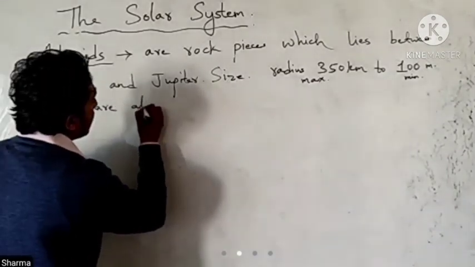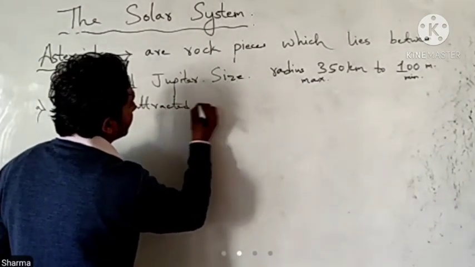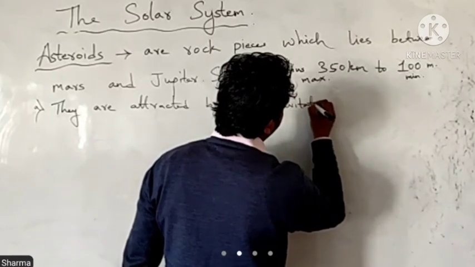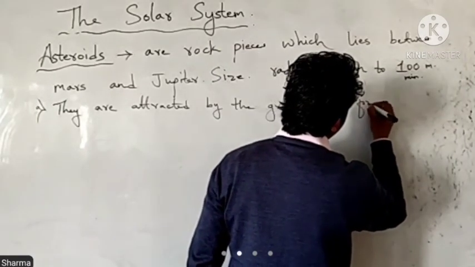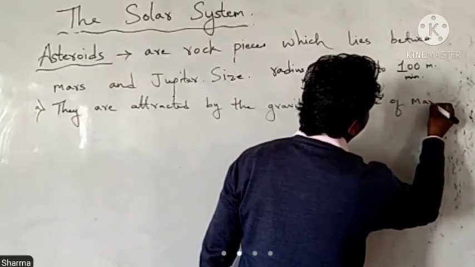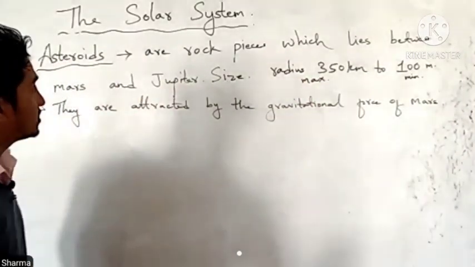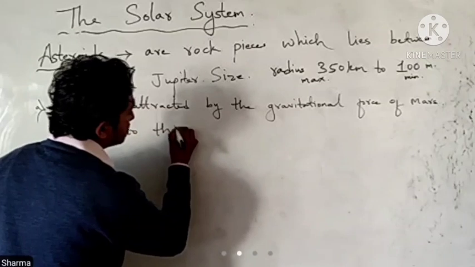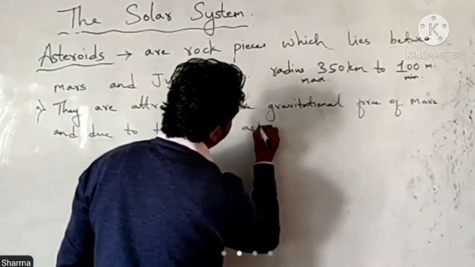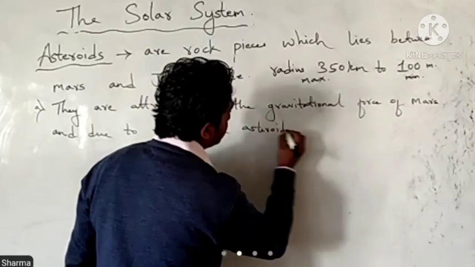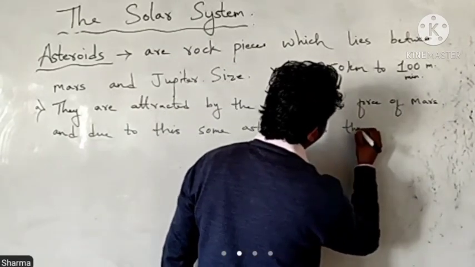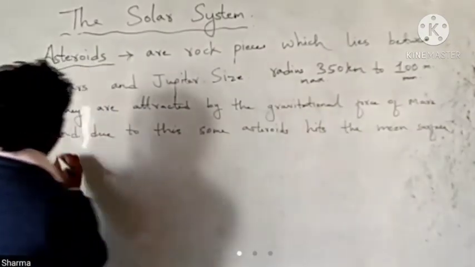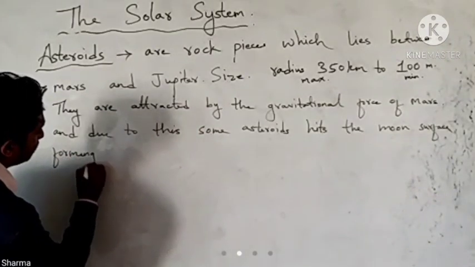They are attracted by the gravitational force of Mars, and due to this, some asteroids hit the moon surface, forming craters.